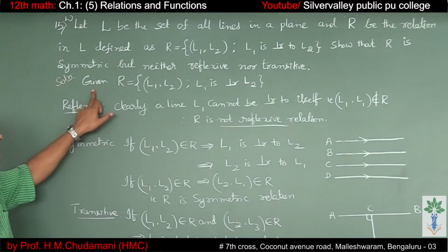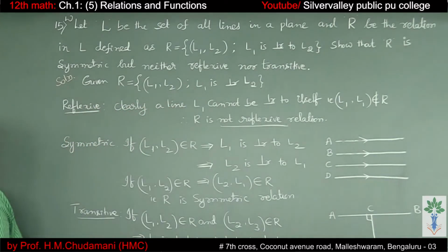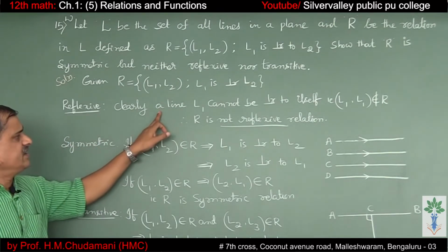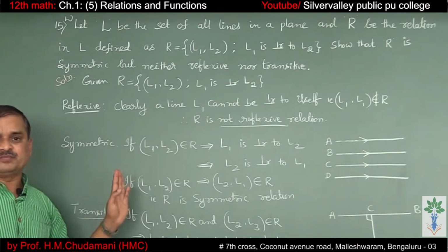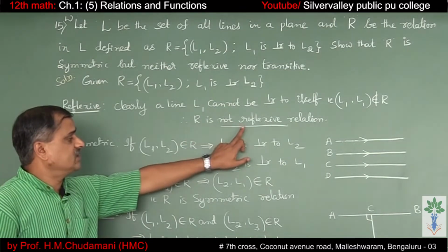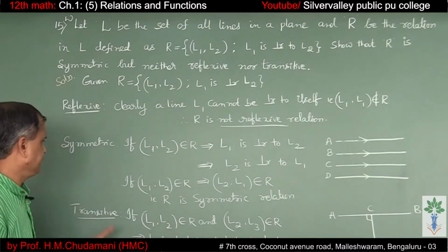Okay, solution. Given relation is this, L1 is perpendicular to L2. Reflexive relation. Clearly, a line L1 cannot be perpendicular to itself. That means L1 comma L1 does not belong to the relation. So therefore, R is not a reflexive relation.